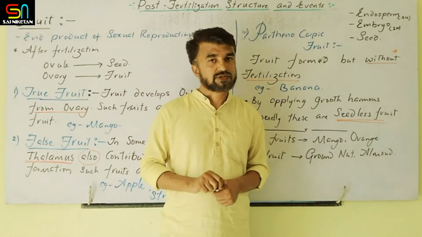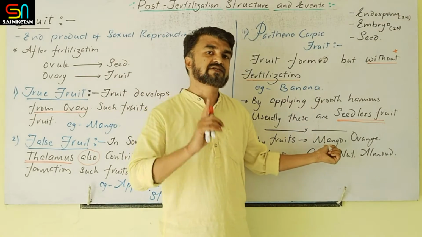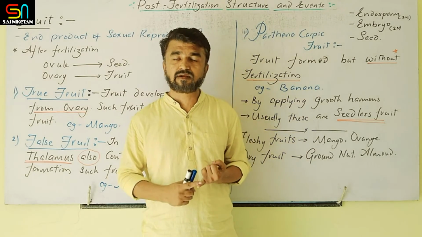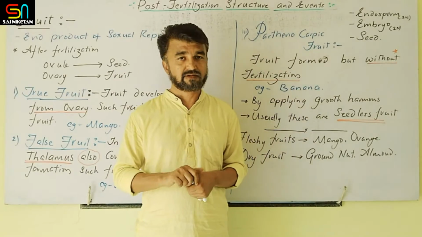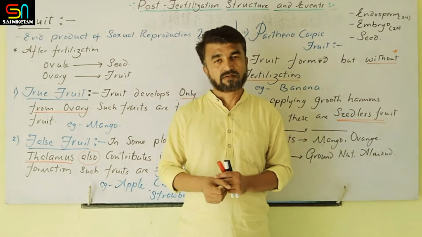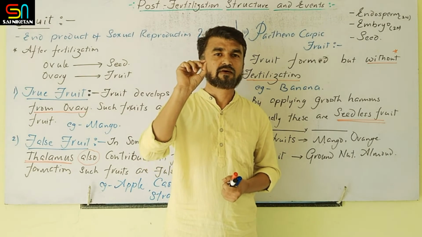So some basic question will arise. When you take the mango, this contains only one seed. The number of seeds may vary from species to species. When you take the lemon, almost 7 to 8 seeds are present. But in some species, for example orchids, thousands of seeds are present and the size of the seed is very, very tiny.